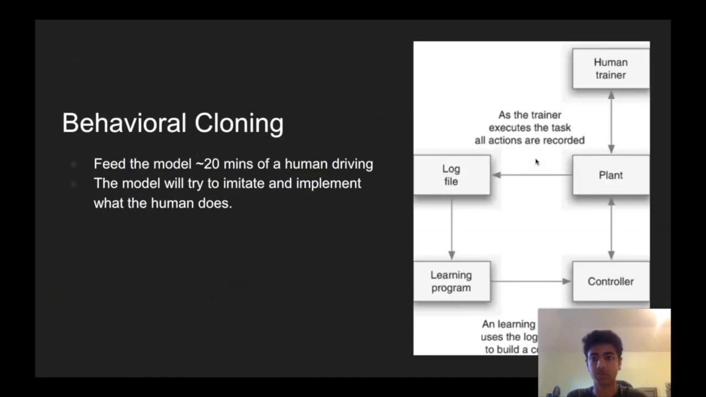Our first strategy was to implement behavioral cloning. We basically fed the model approximately 20 minutes of a human driving around the racetrack so that the model could observe and see what decisions it made to be able to replicate and implement that.